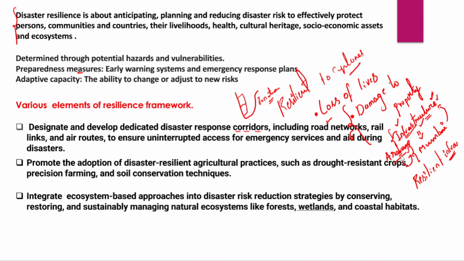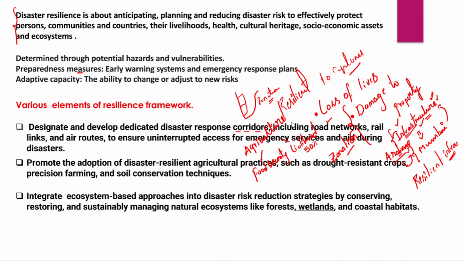This is not just applicable to cyclones but many other disasters. Therefore, zonation is very, very important, and zonation will help us develop the disaster response corridors as well. And in fact, agriculture is another very important area where we need to develop resilience, right? So what are the advantages of agriculture, if we look into this perspective very briefly? Without any doubt, agriculture provides us with food security, and it is also the source of livelihood for more than 50% of India's population, right?